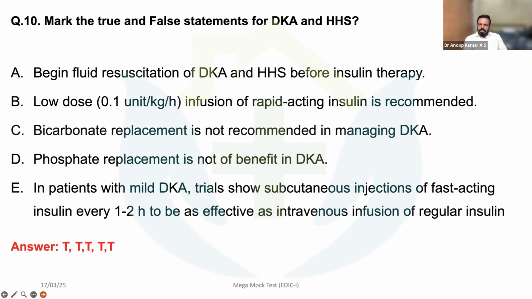As we have already discussed, DKA and HHS are very important, and you can get questions about insulin also. Nowadays there are many types of analogs, and the basal bolus insulin regime is also getting extrapolated into ICU practice. So what are the analog preparations? What are the short acting and long acting ones, and the difference between regular insulin and analog insulin? Those points should be very clear.